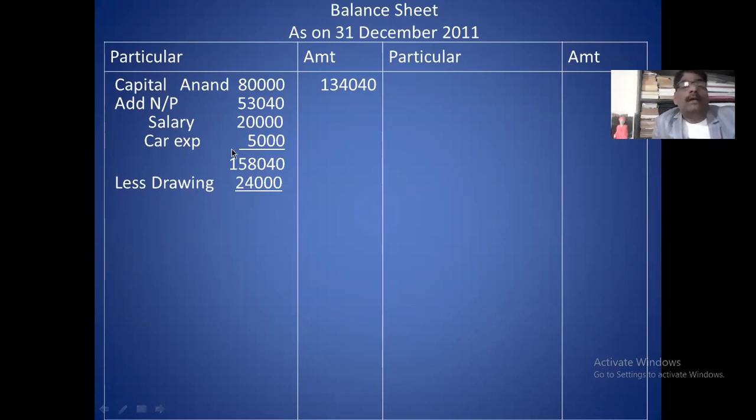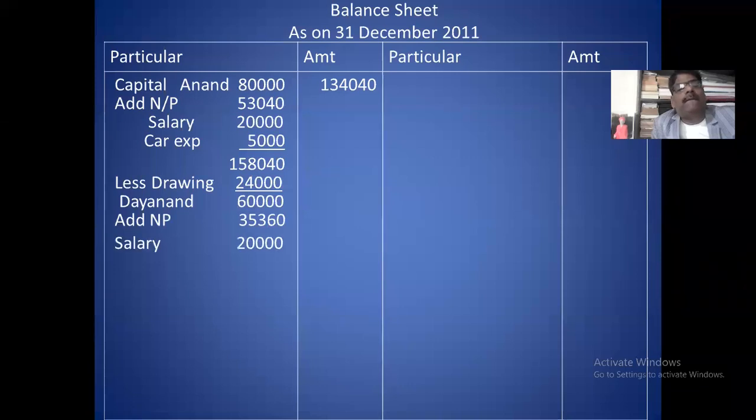Clear? In the same way, you take the capital of Dayanand. Dayanand capital is 60,000. In this capital, again you add his incomes. His incomes are net profit 35,360, salary 20,000, car expense 5,000.